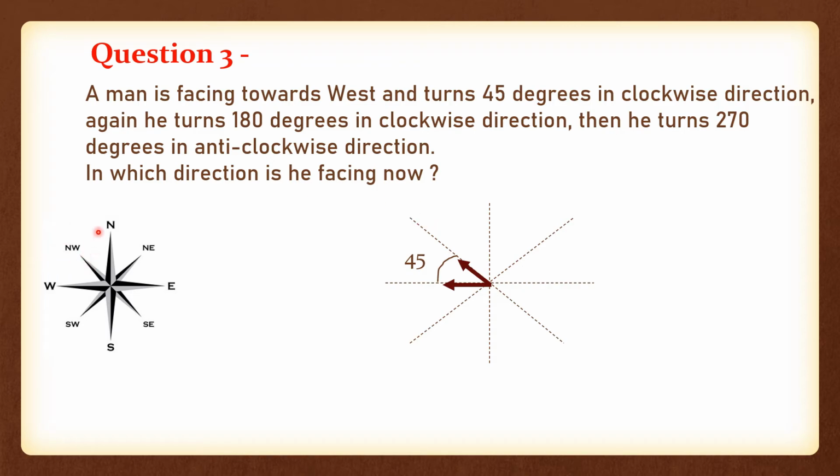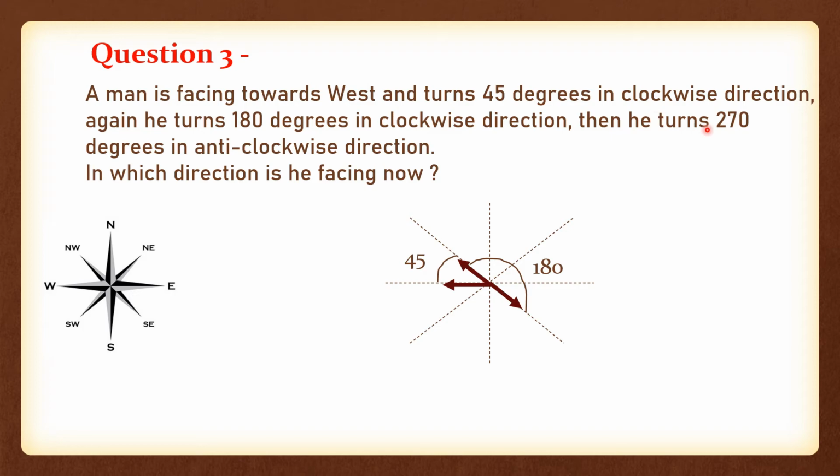See, northwest. Now he again turns 180 degrees in clockwise direction. So from here he is again turning 180 degrees in the same direction, means clockwise direction. So 180 will be from this line to just the reverse of it. So this is completely 180 degrees. Now he is facing in southeast direction.